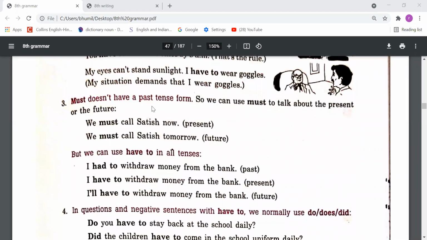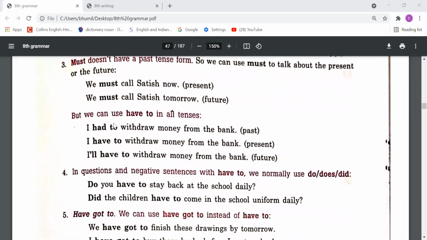Must does not have a past tense form. We can use must to talk about the present or future. So there is no past form of this. We must call Satish now. हमें अवश्य सतीश को कॉल करनी चाहिए. We must call Satish tomorrow. हमें कल अवश्य ही सतीश को कॉल करनी चाहिए. So the present and future we can express with the help of must.